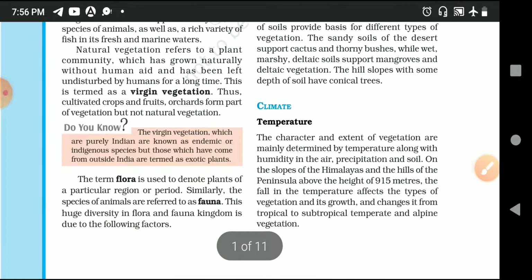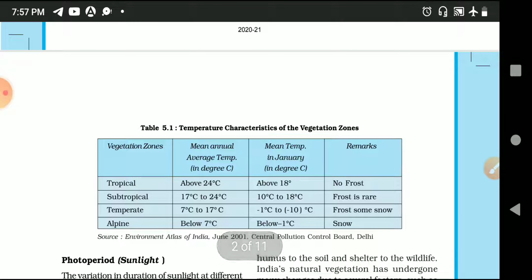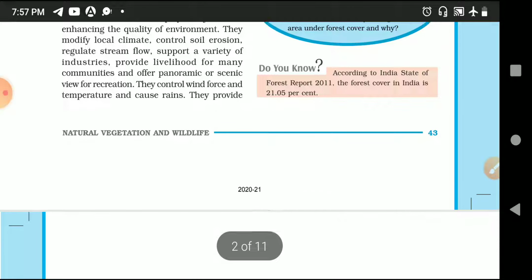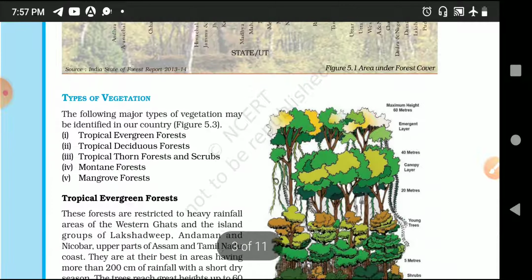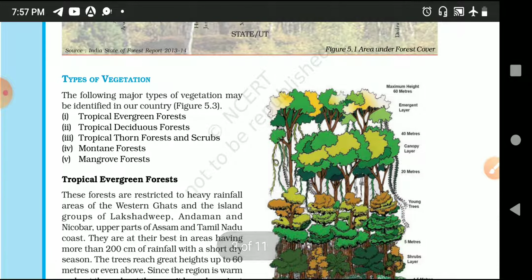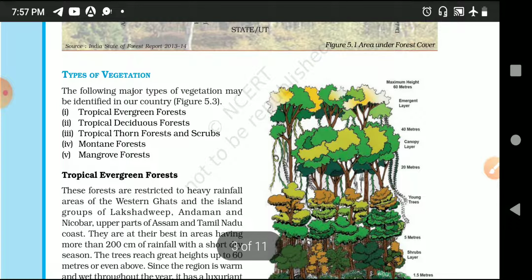The factors which are responsible are land, climate and soil, temperature, precipitation. We have also discussed that our government wants us to cover a maximum of 33% of land with natural vegetation, but in reference to our state it is less than 10%.